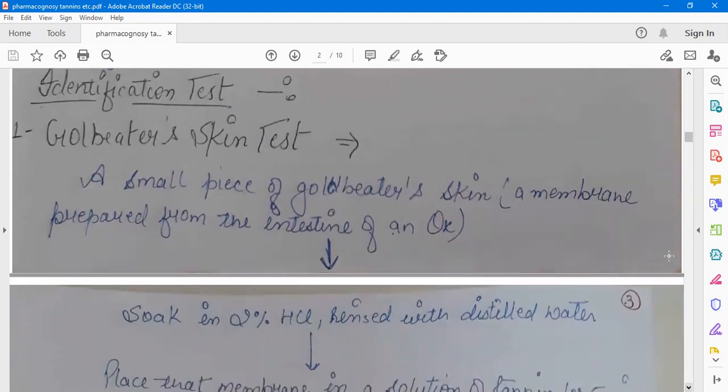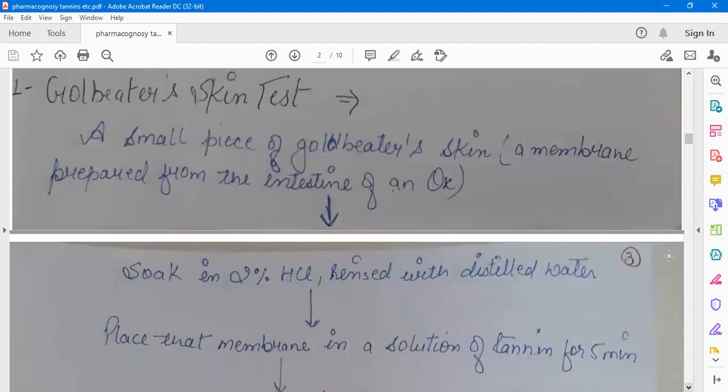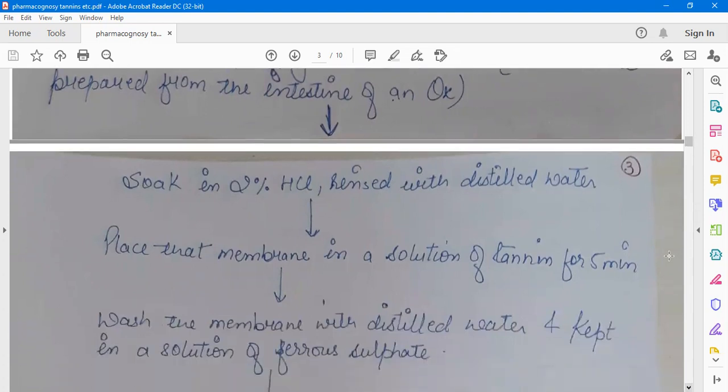How will we perform this test? A small piece of Goldbeater's skin, a membrane prepared from the intestine of an ox. Means first of all we have to take a small piece of skin, that is the piece of the ox intestine. Soak in 2% HCl, rinsed with distilled water. Then place that membrane in a solution of tannin for 5 minutes. Means first we have to prepare a tannin solution separately.